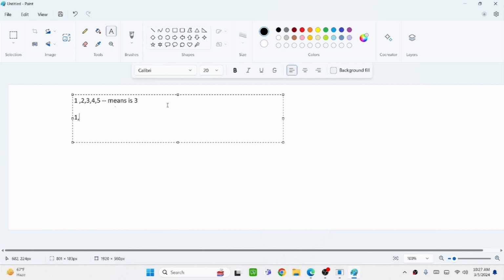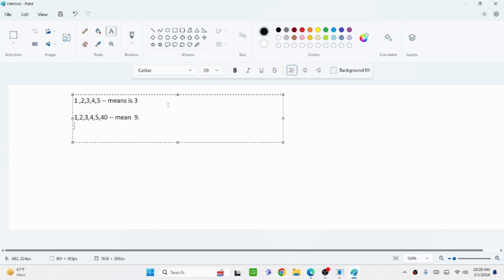Now, if we have 1, 2, 3, 4, 5, and let us say we add 40 to this. What does the mean become? The total is 55, and 55 by 6 is around 9 point something.